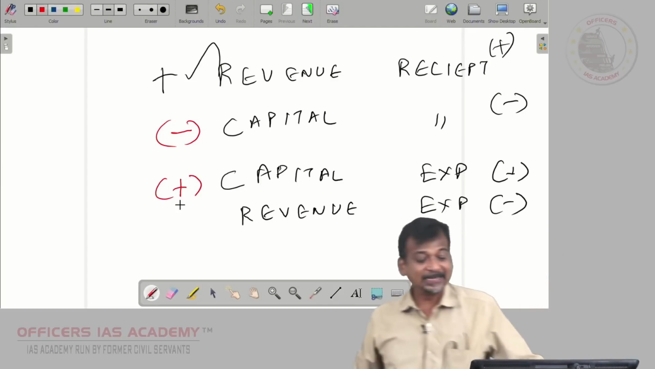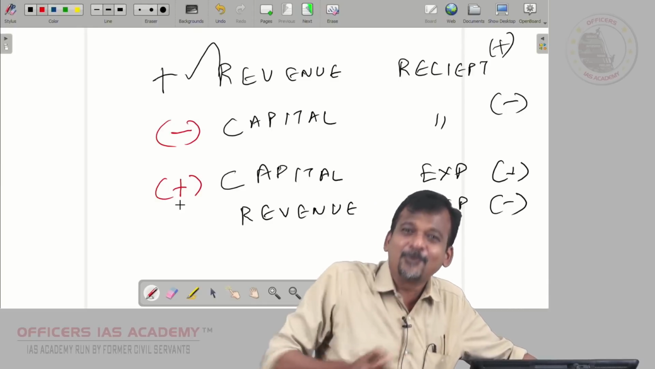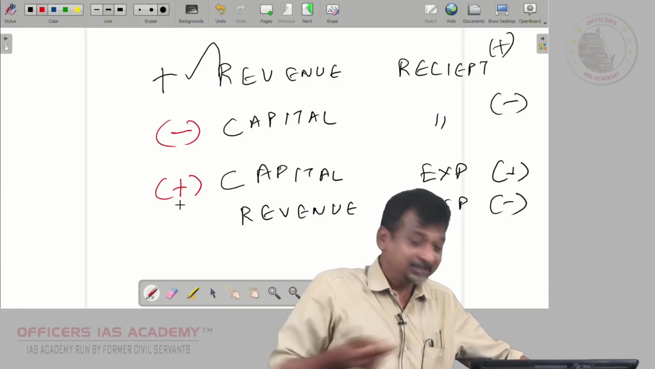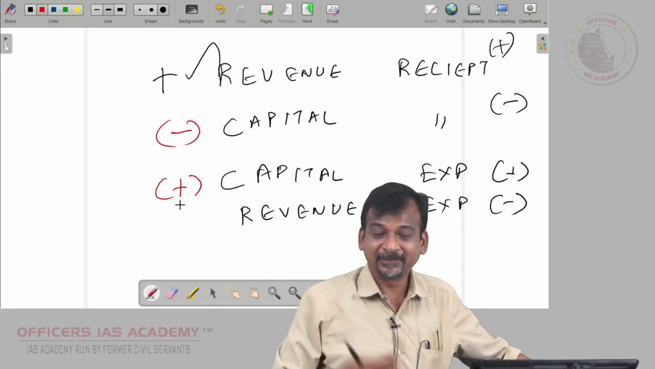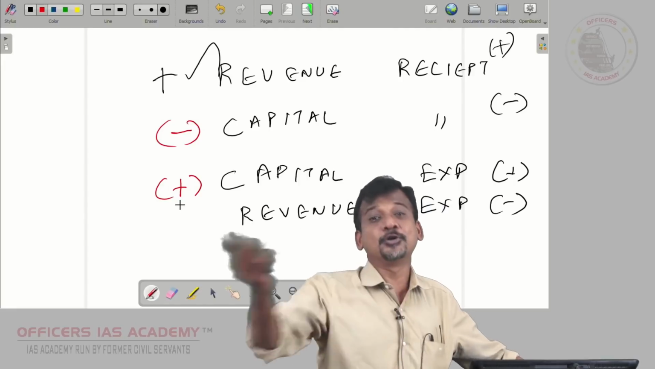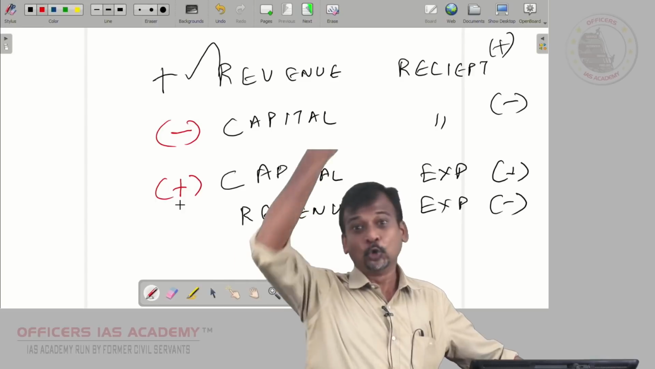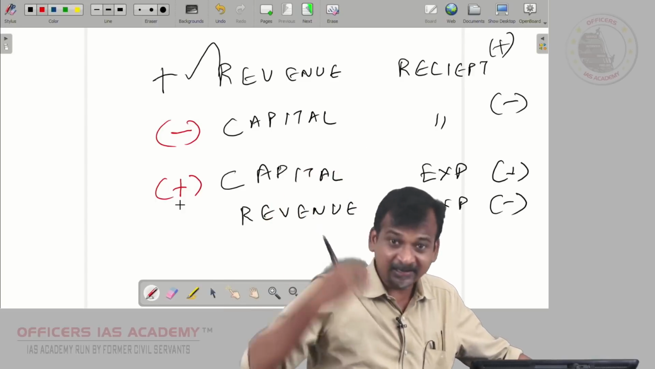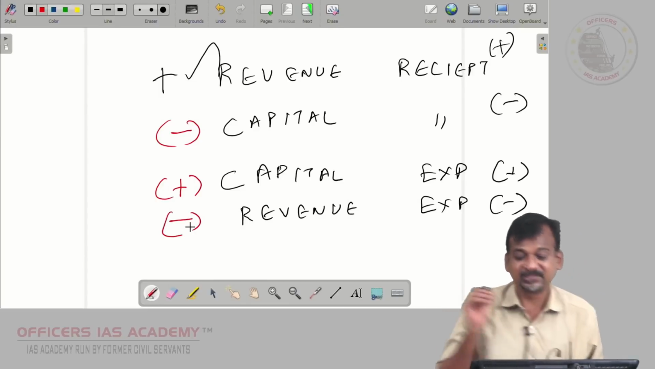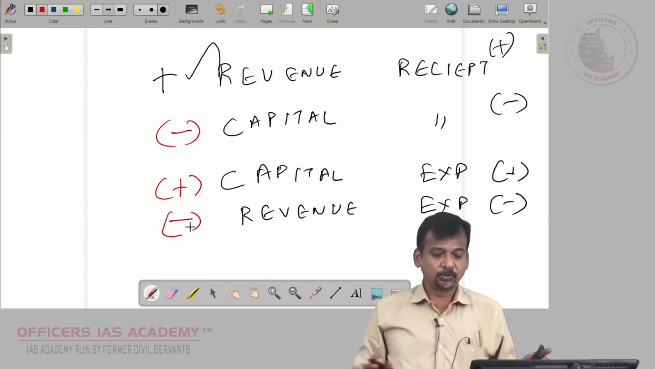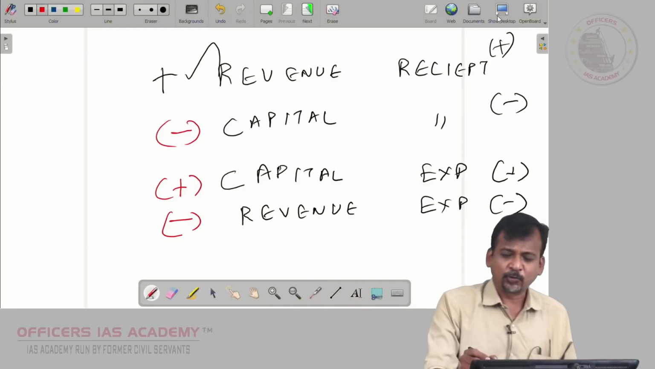On the other hand, revenue expenditure, like your mom scolded you when you go for entertainment movies and all. Similarly, the revenue expenditure for the government is day-to-day running of the government. What is that? Say salary for government employees, subsidies, interest payment on loans, whatever loans they have taken, they have to keep paying interest. That and all will come under revenue expenditure, which is negative. Okay. Now you know what is capital, what is revenue. Now let us go back to the question.